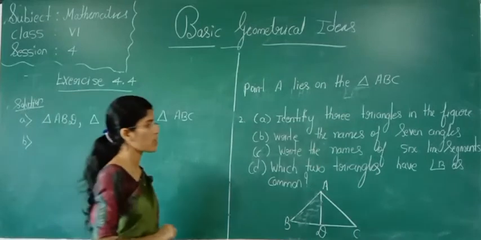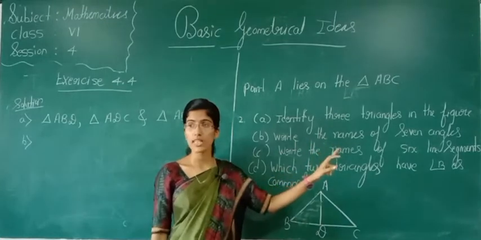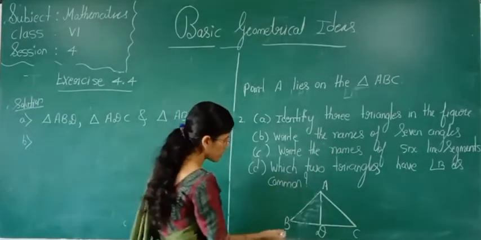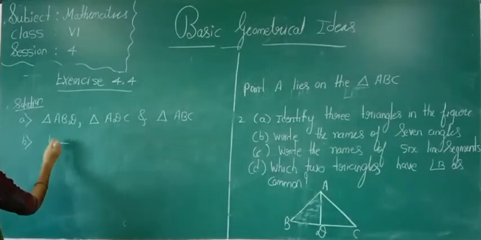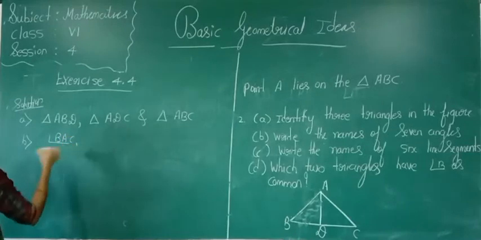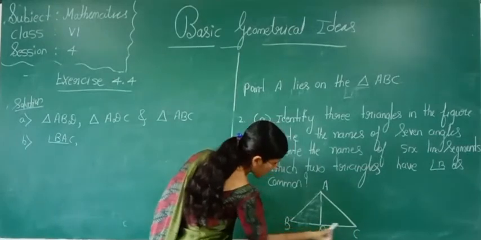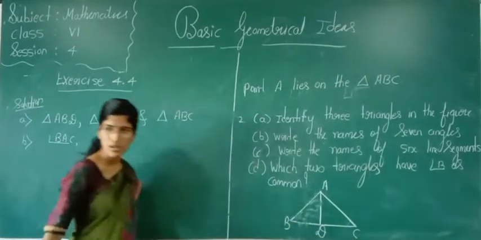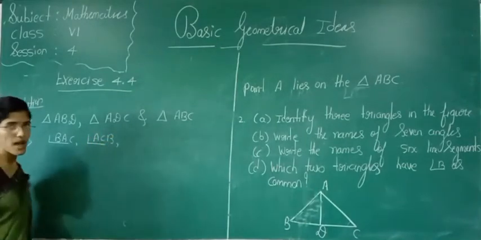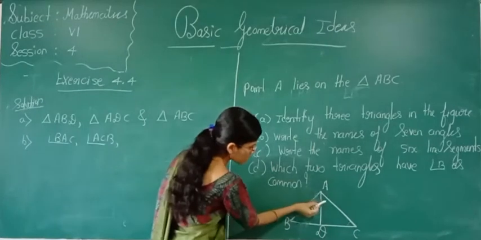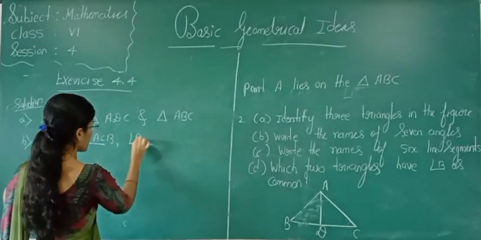Now B. Write the names of 7 angles. What do we have to write here? Write the names of 7 angles. Which are the 7 angles, students, here? Angle BAC. This is the symbol for angle, no? Angle BAC. This is one angle. Which is one more angle? Angle ACB. This is one angle, no? Again, see here, this full is one angle, no?